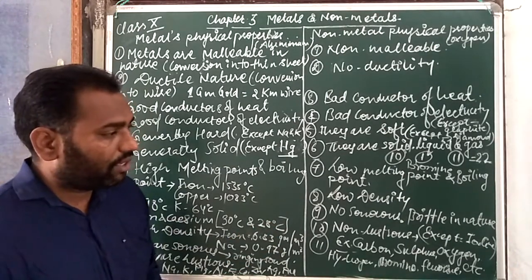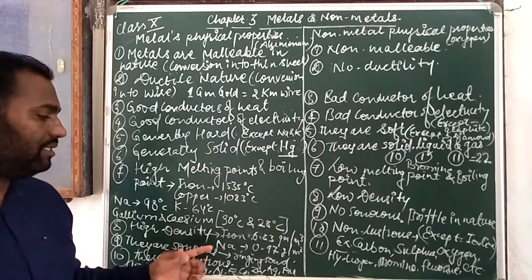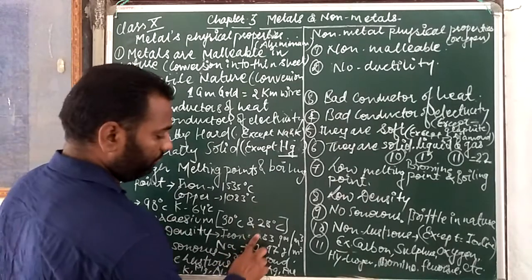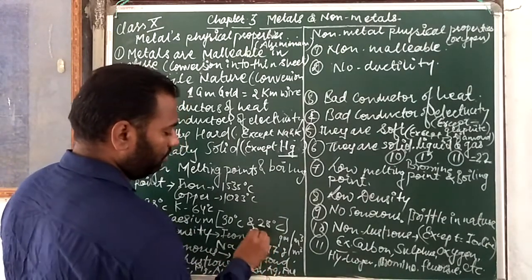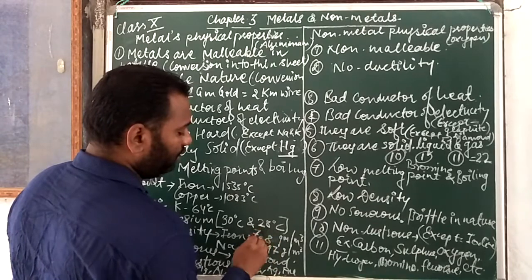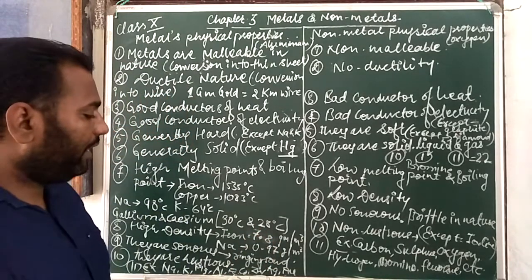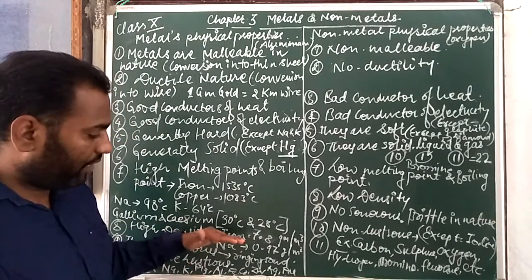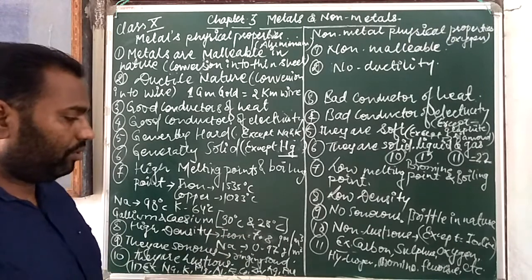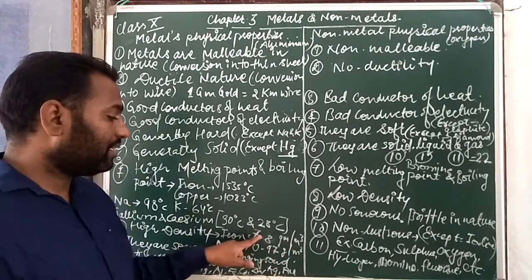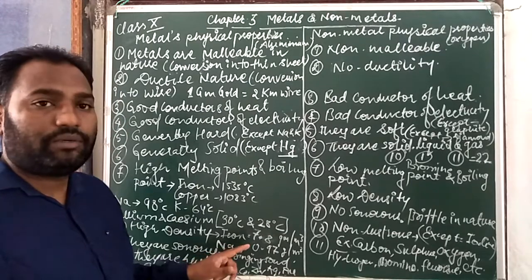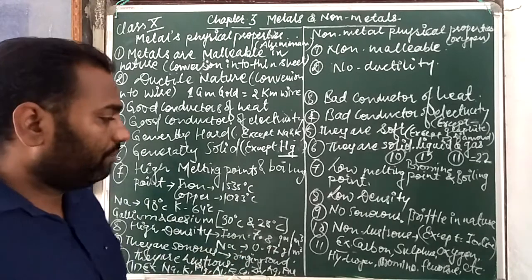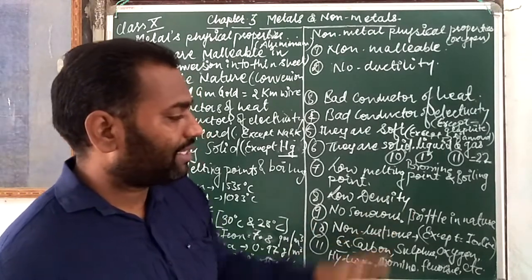Non-metals are non-lustrous except iodine. Metals have high densities, iron for example, and sodium is low. Iron has a density of 7.8 gram per cubic centimeter. So you can easily see the very high density of iron. It means in 1 cubic centimeter it has 7.8 grams, while sodium, which has low density, has only 0.97 gram in the same volume. Non-metals are non-lustrous except iodine.